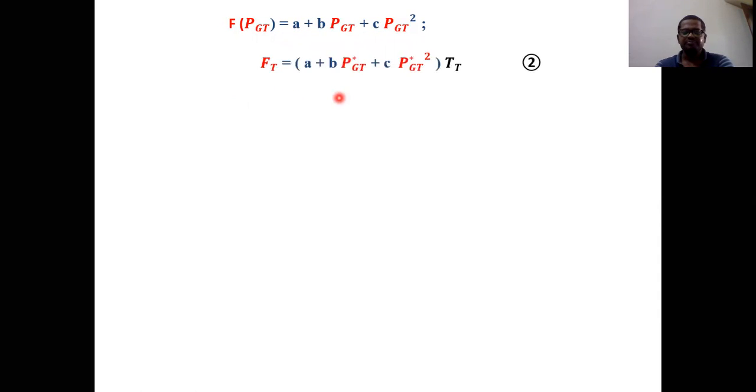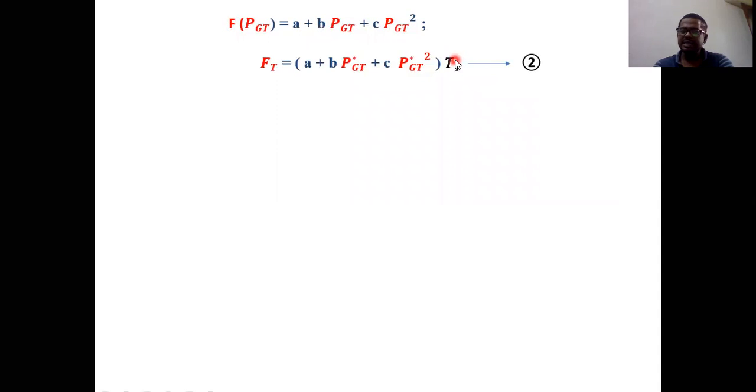But when you look at the characteristics, the power is nothing but PGT star. So instead of PGT, take PGT star. This is f of PGT star, and when you multiply it with TT, you will get the energy, that is the thermal energy. This is the second equation. This is the power related term, and TT is the time, how much time the thermal power plant is in working condition. When you multiply these two, you automatically get the thermal energy. But the thing is, we need to find out TT.